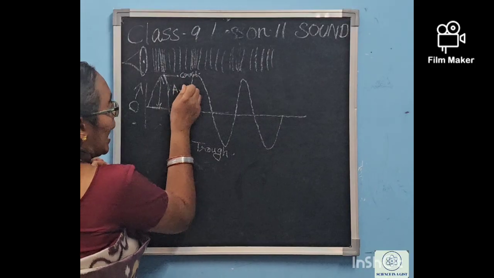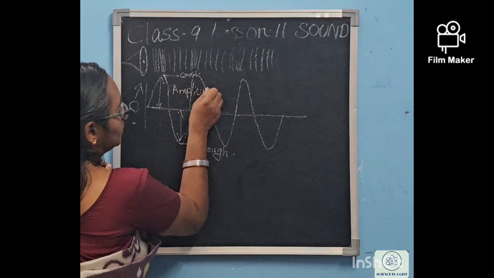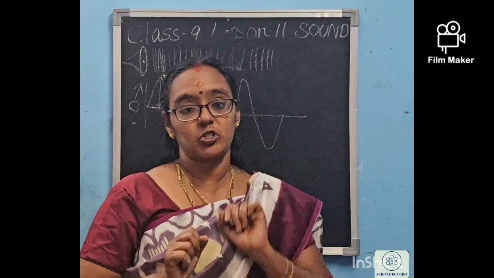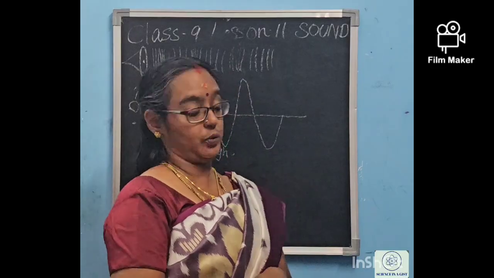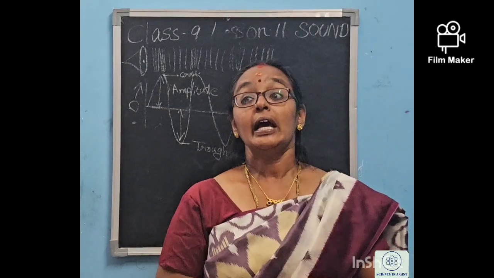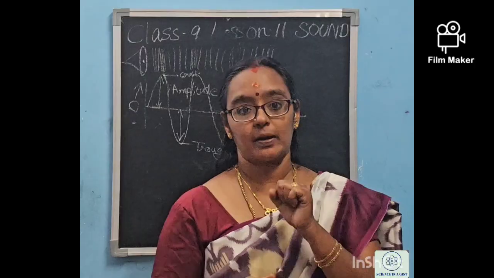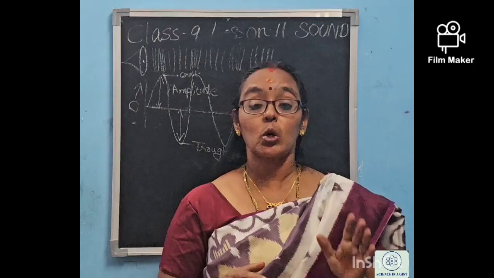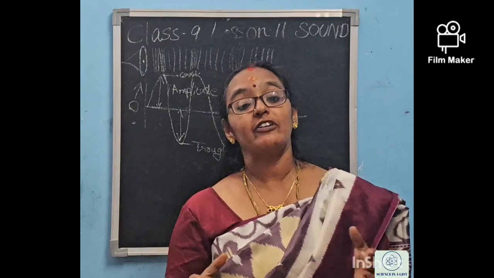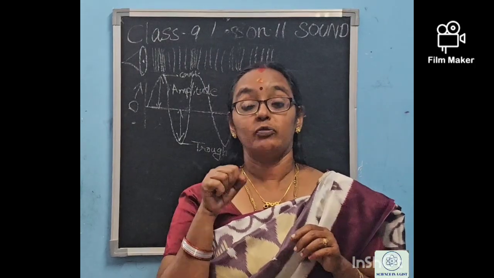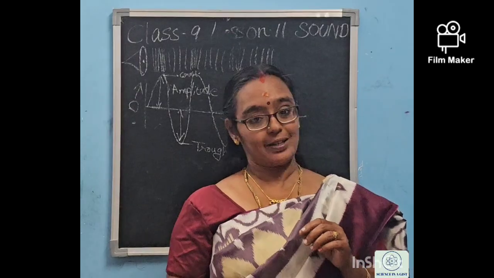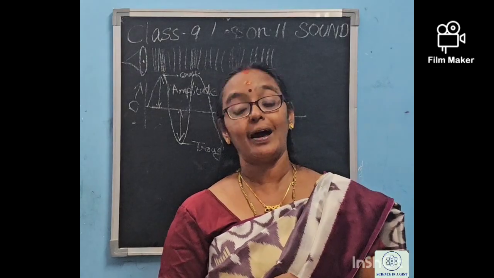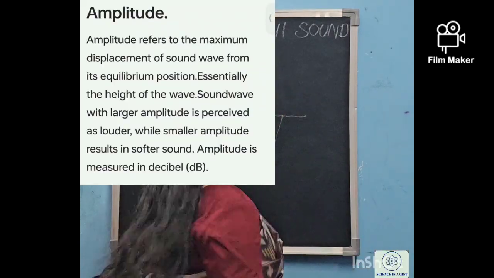What is the amplitude of sound? The maximum displacement from the mean position of the sound wave is called the amplitude. What does the amplitude depend on? The amplitude depends on the force with which we produce the sound. If I say "students keep quiet" without much force, the amplitude will also be very small. But if I say "students keep quiet" with more force, the loudness is also increased. This loudness depends on what? Amplitude. Okay, did you get the difference? So how will the graph be?